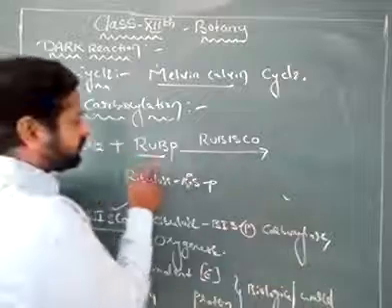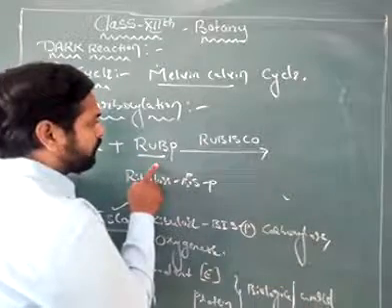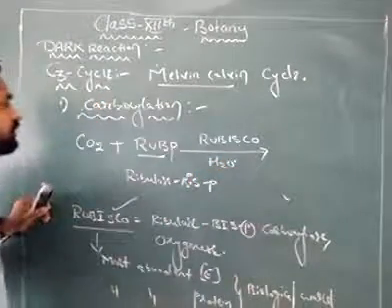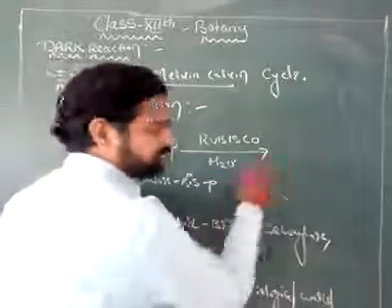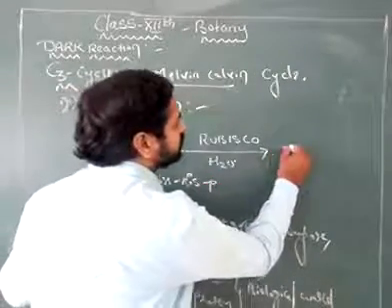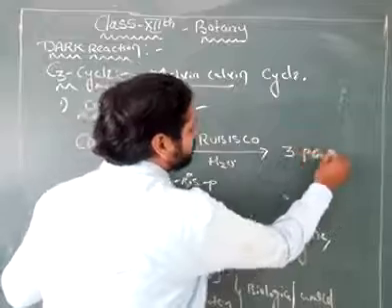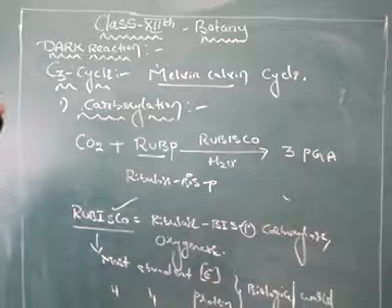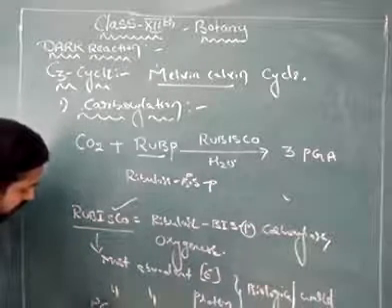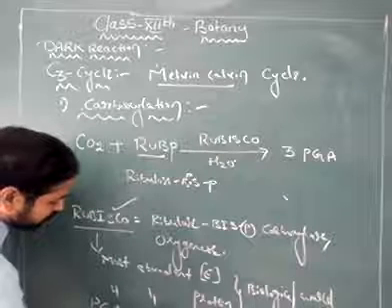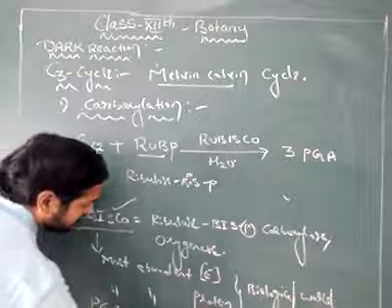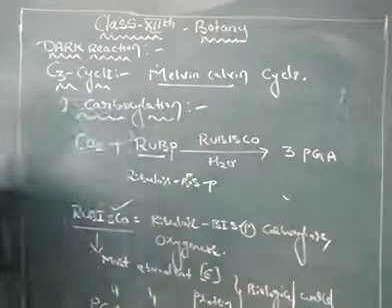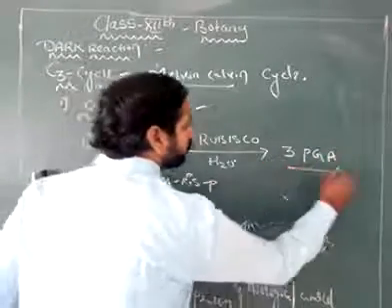Now, carbon dioxide is initially accepted by RuBP in the presence of Rubisco and water. The product formed is called 3-phosphoglyceric acid, PGA. PGA means phosphoglyceric acid. The phosphate is attached to the third carbon, that's why it is called 3-phosphoglyceric acid.